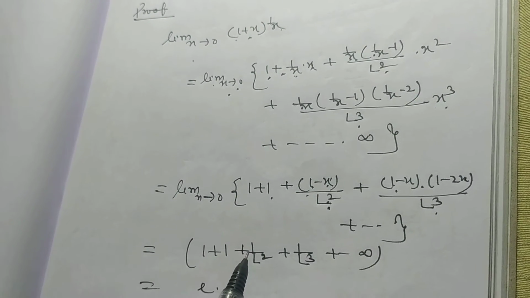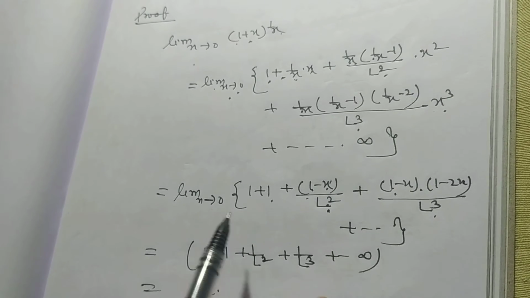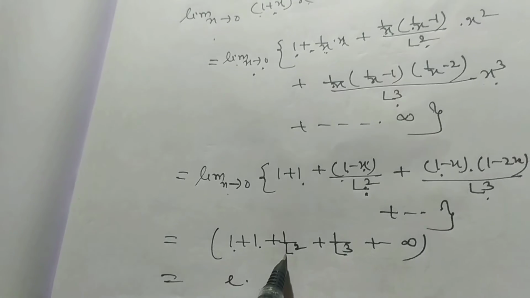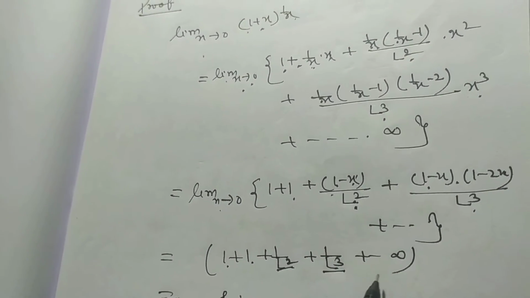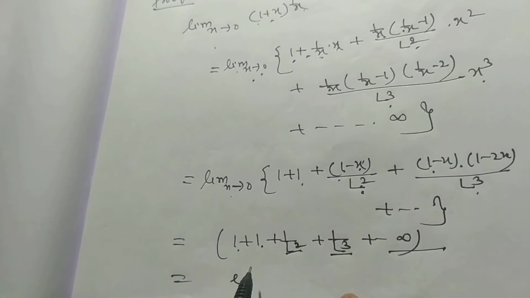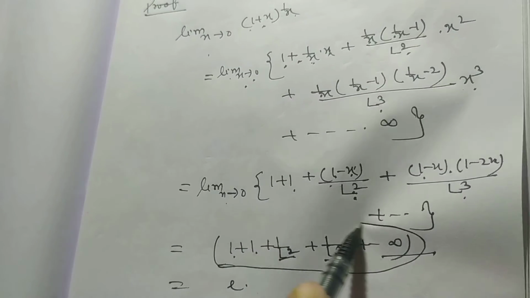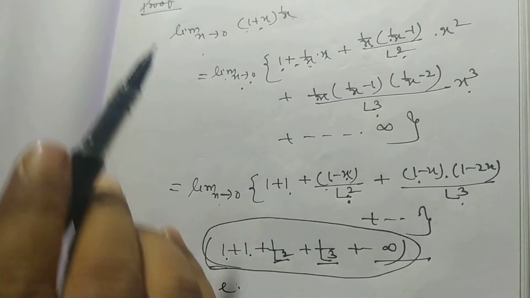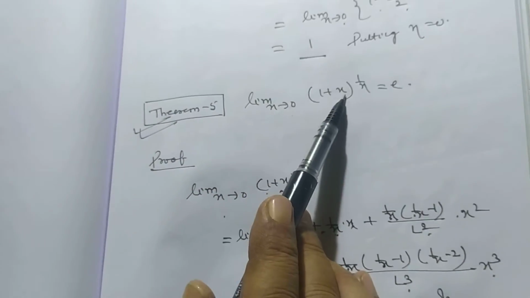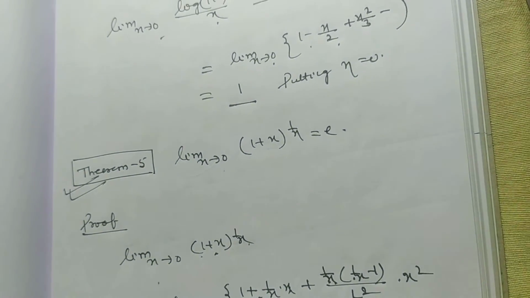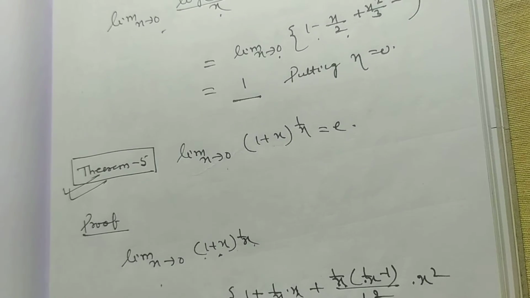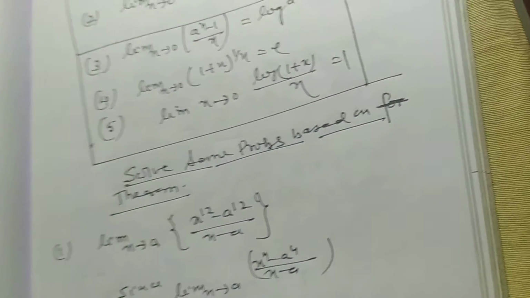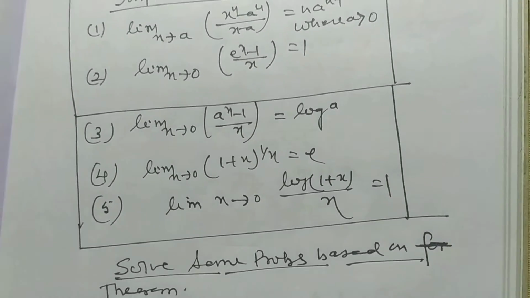So in this way, by putting x equal to 0, we have 1 plus 1 plus 1 by factorial 2 plus 1 by factorial 3 plus so on up to infinity. And the value of this expression is e. So limit x tends to 0, (1 plus x) whole to the power 1 by x is equal to e.